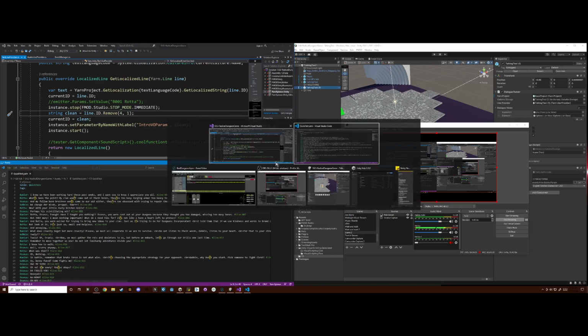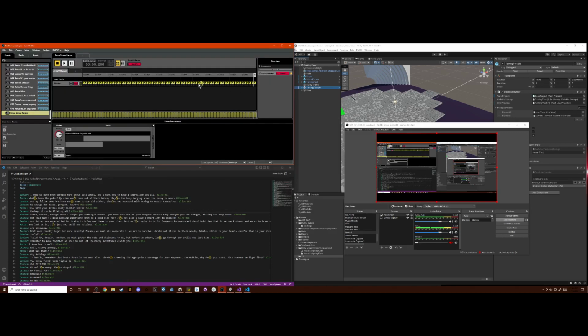All I had to do is name these different parameters line 001 all the way to line 0071. And then when I put the line IDs in here, I just name them the same thing. So when it goes to search for this text line, it also sets this parameter to match the audio line.